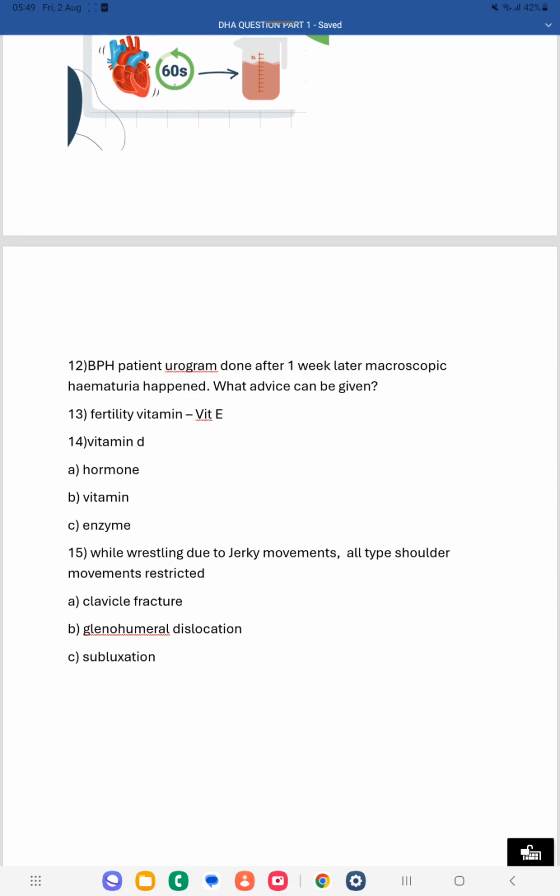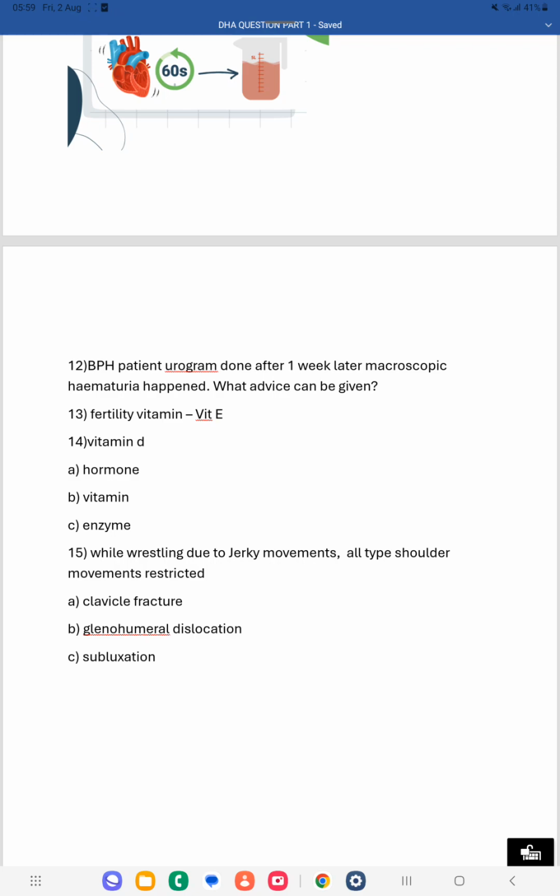Then the next question. The next question was about a BPH patient who has had a urogram. After 1 week they got macroscopic hematuria. Macroscopic hematuria means the blood is visible in the urine, which we can see with our naked eye. So after doing the urogram, if the patient has got macroscopic hematuria, what advice can we give?